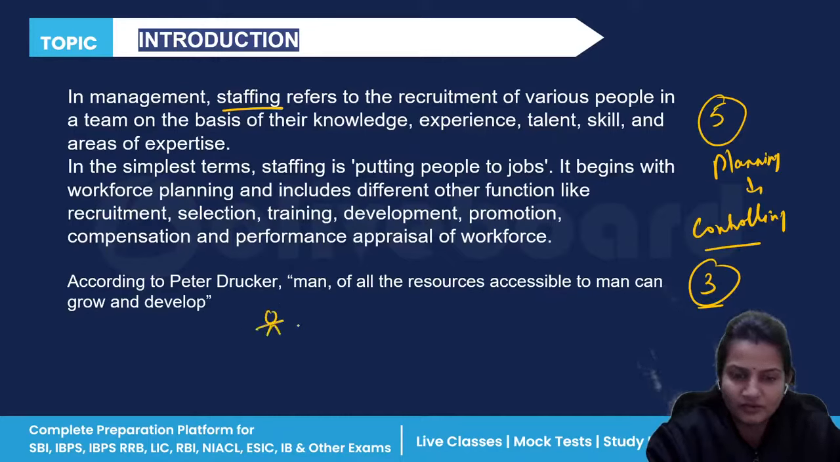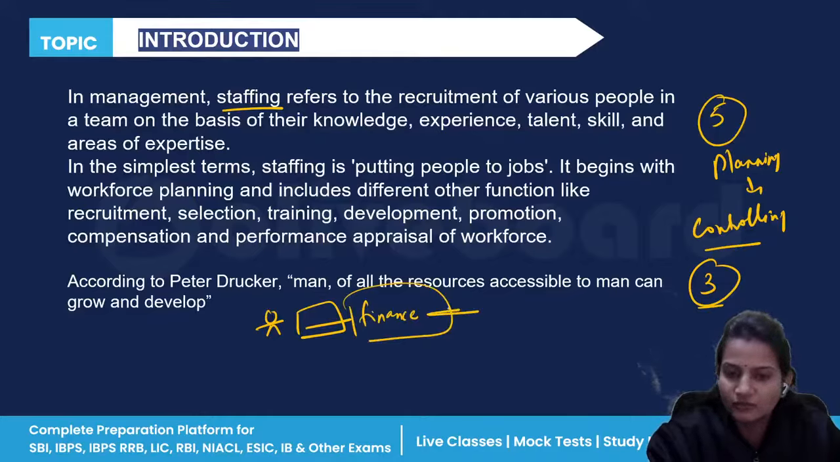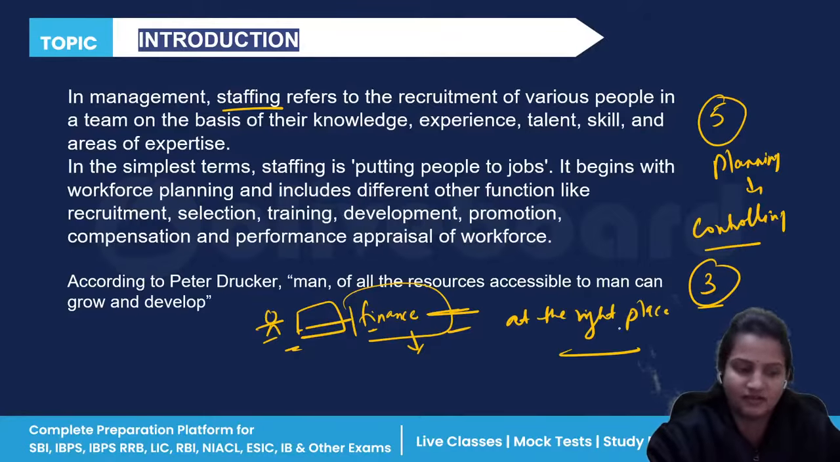Suppose this is a person who knows finance very well. So it's the duty of the organization to put this particular person in the finance department only. Why? Because this person has expertise in finance. So it means putting the right people at the right place.